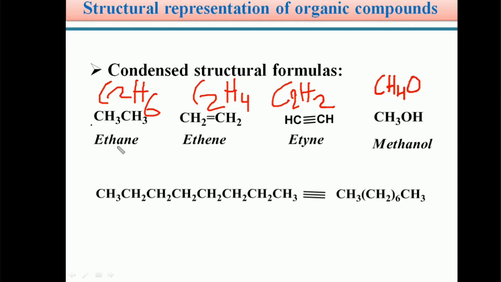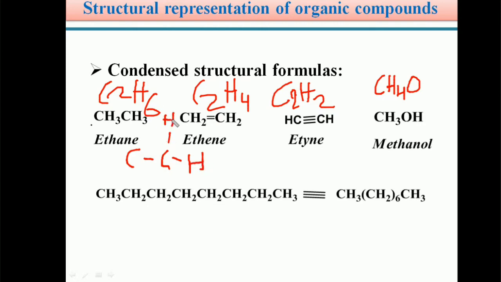In the previous slide we saw the ethane structure. There are 4 single bonds around each carbon atom, and there is a single bond between the carbons. So this is the complete structural representation of the ethane molecule. Around the carbon there are 4 bonds.